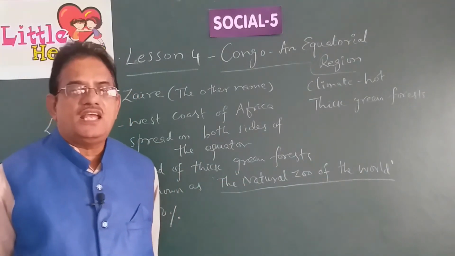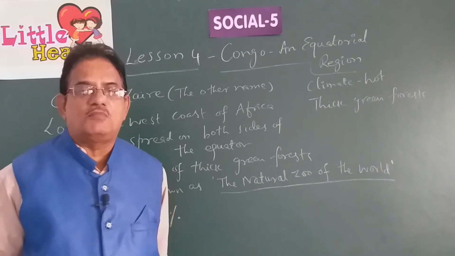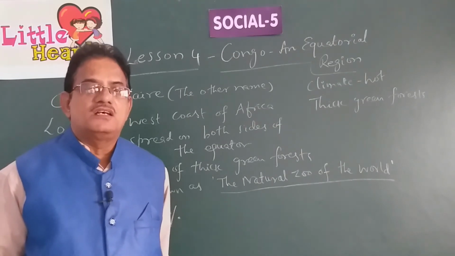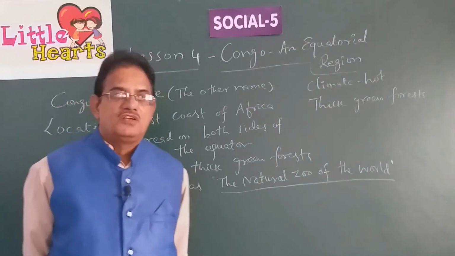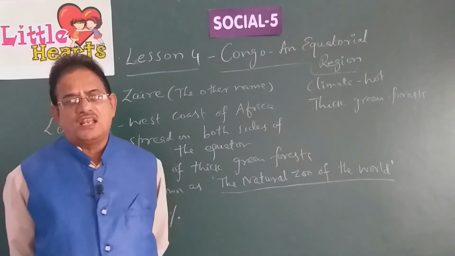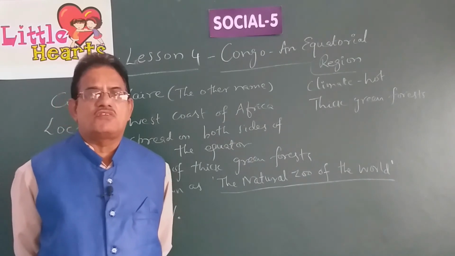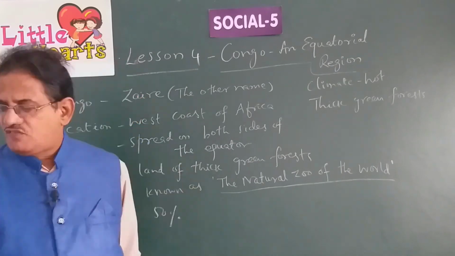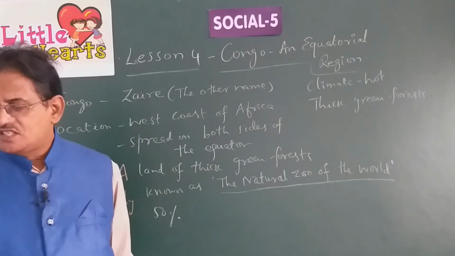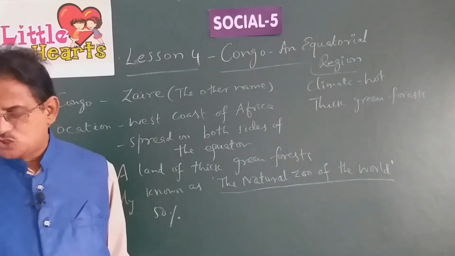Zoos are generally established by the people or by the governments in various countries. But Congo can be called a natural zoo of the world itself, because you can find a large number of varieties of animals and birds there in the forests of Congo. That is the reason why it is called the natural zoo of the world.